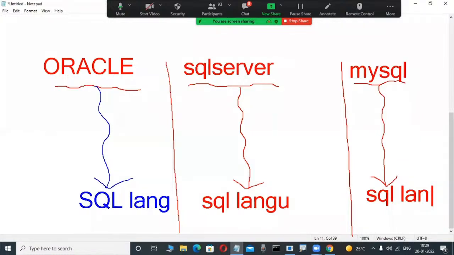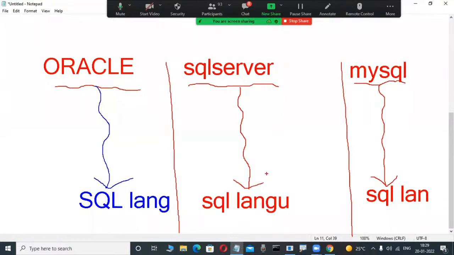Now what is my doubt? Many people attending this demo class have the same doubt: are all these SQL languages the same or different? Whether you are working on an Oracle database product, or your friend is working on SQL Server, or another friend on MySQL, all of you use the SQL language. But are these SQL languages the same or different? Only one answer is correct. It is easy; maybe some technical people in our class are already answering.